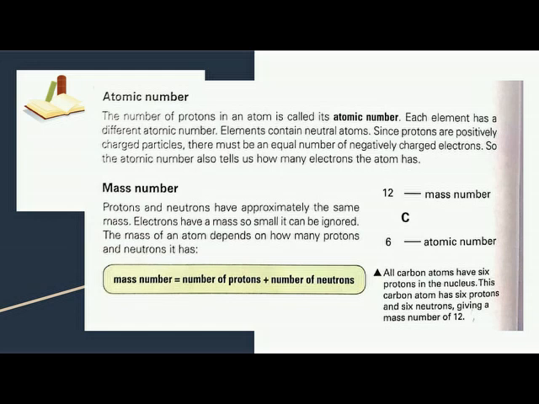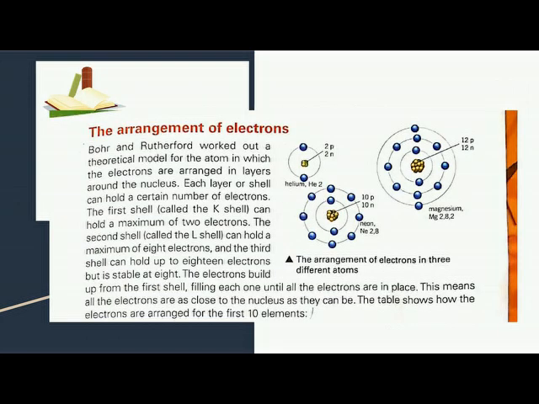This carbon atom has 6 protons and 6 neutrons, giving a mass number of 12. We can calculate the mass number of any atom by adding the number of protons and neutrons in it. The mass of an electron is so small that we ignore it.